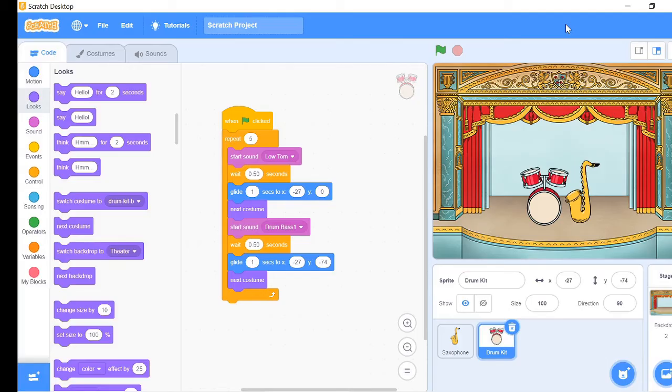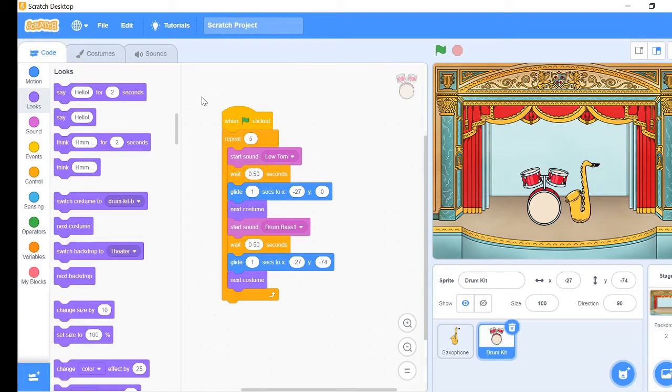You saw how the instruments were playing such soothing music. You can experiment with different types of instruments from the Sprites tab and make tunes of your own. Now let's move on to our next program.